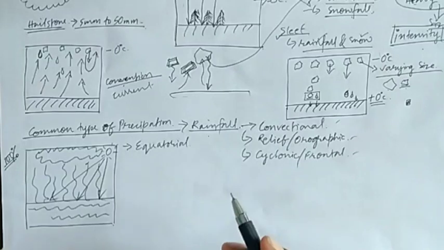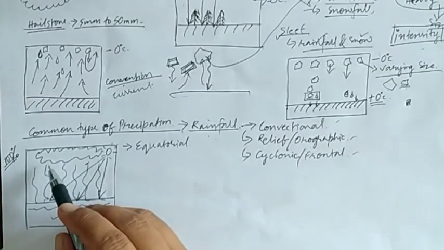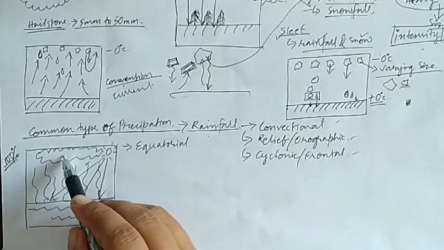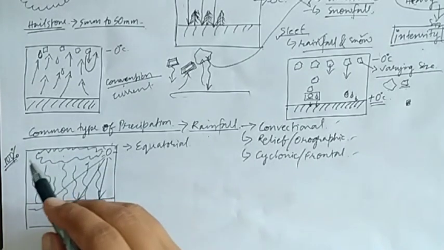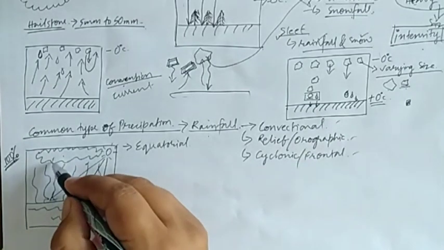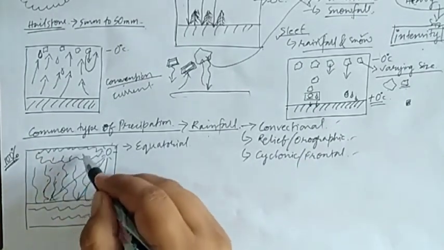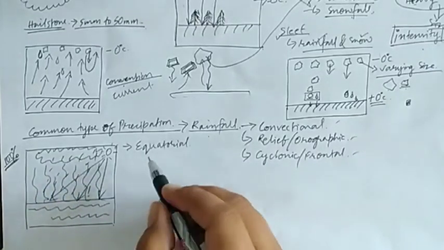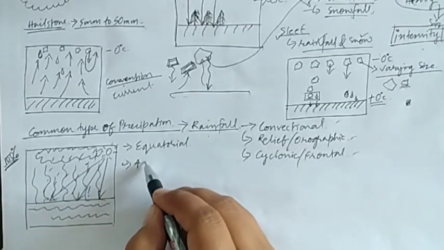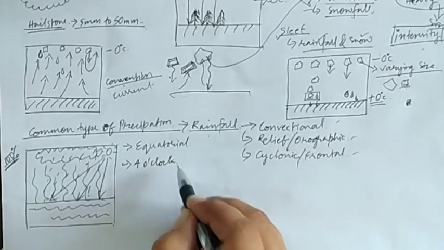Now in the evening time, the air, or the cloud, will become saturated, reach 100% relative humidity, and finally it will start raining. So this type of rainfall we also term as 4 o'clock rainfall.